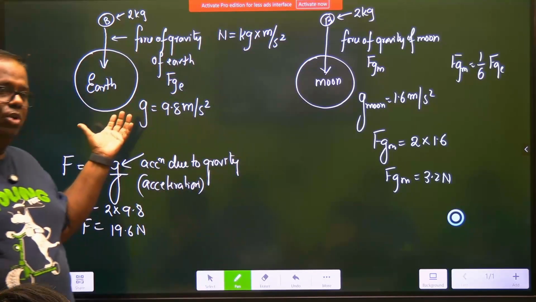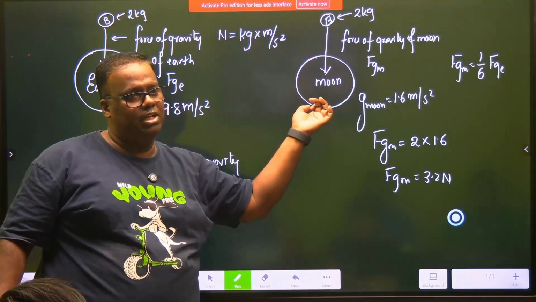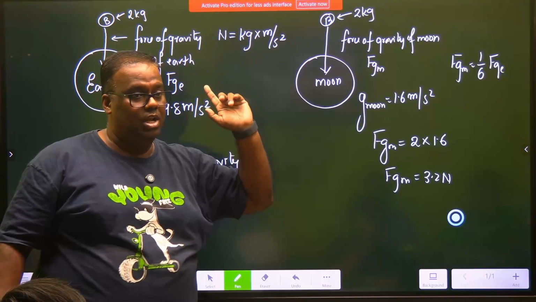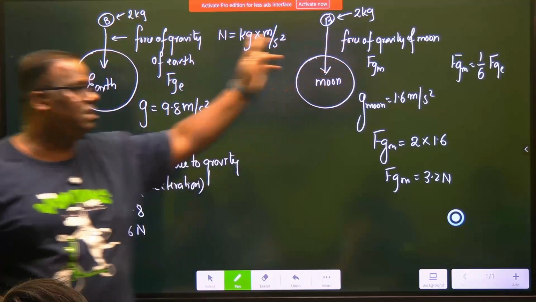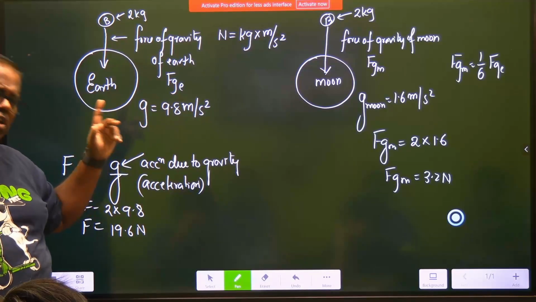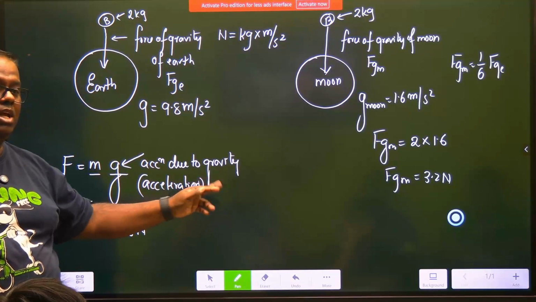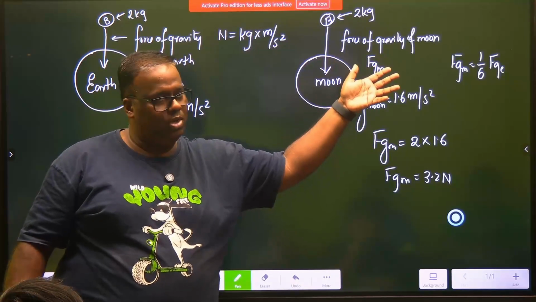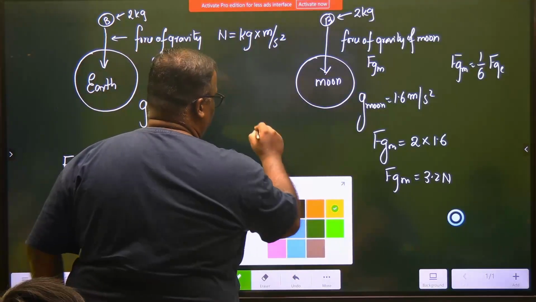Every celestial body pulls every body towards its center. That force will differ for every celestial body. That force differs not because the mass changes. The mass is same. It differs because every planet has something called acceleration due to gravity. And this value is different for different planets. Do you understand? With this concept, now we bring our concept of weight.